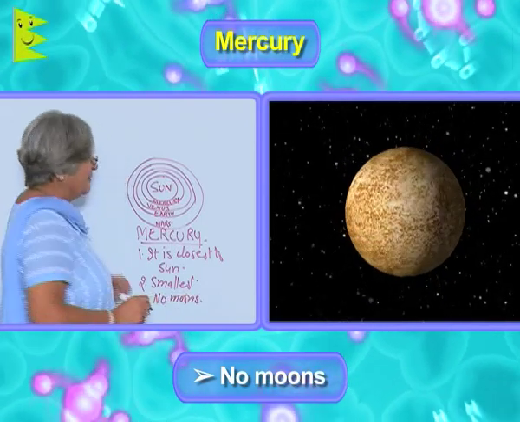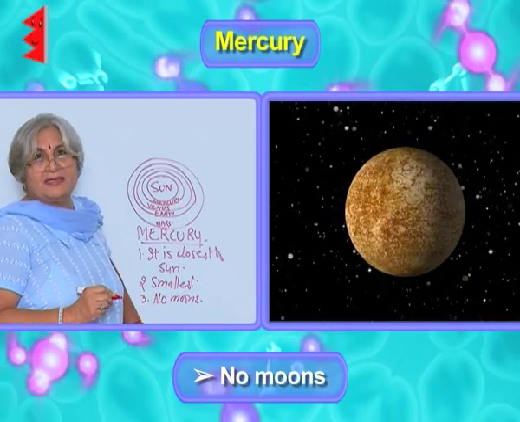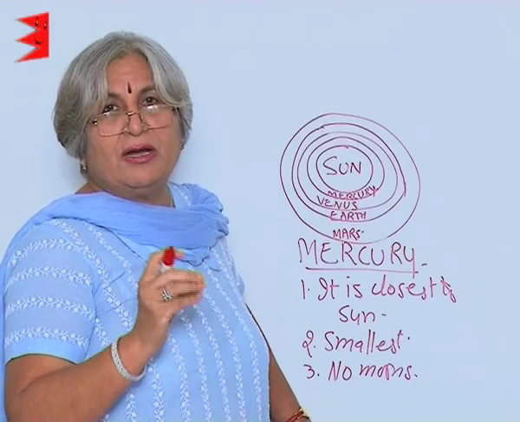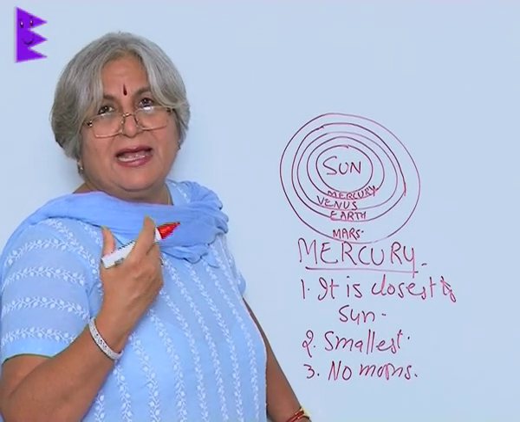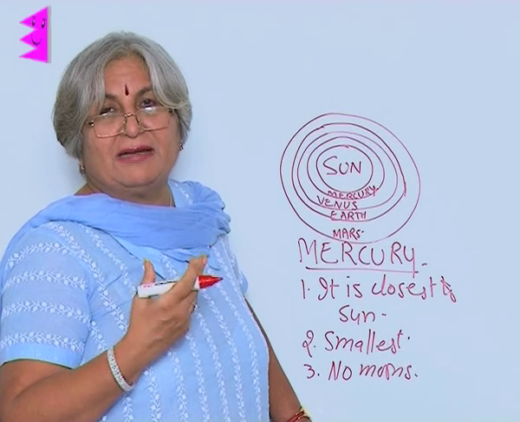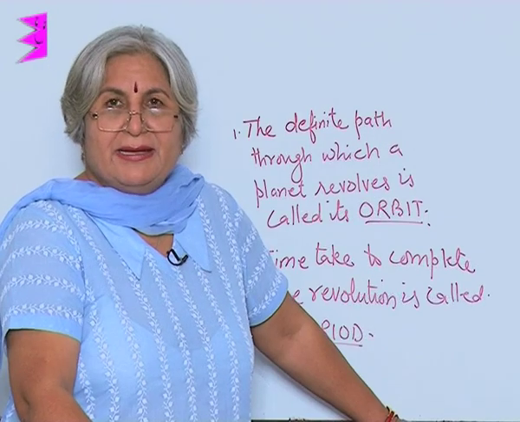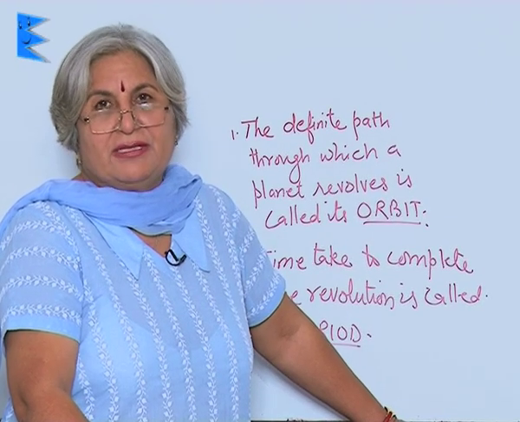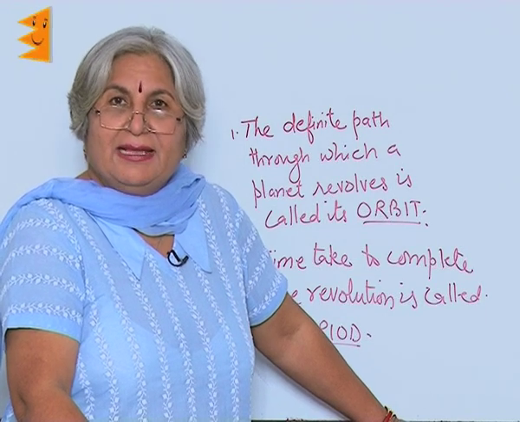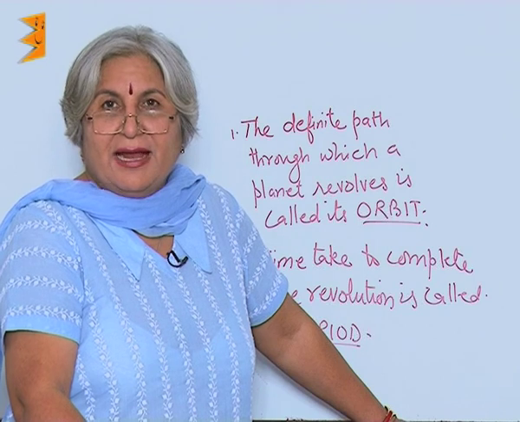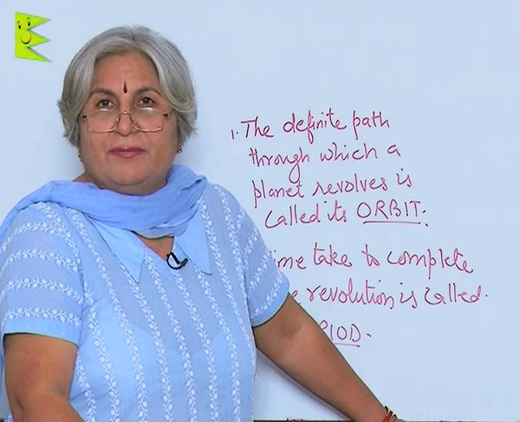This is another characteristic feature of inner planets. They either do not have moon or they have only 1 or 2 moons, while the outer planets have more than 2 and they have in fact many moons. The planets revolve around the Sun, and they do not revolve just like that. They have a definite path, and that definite path is called orbit.